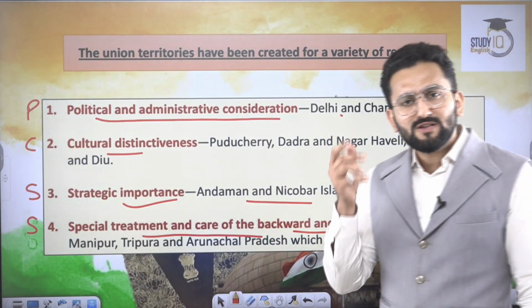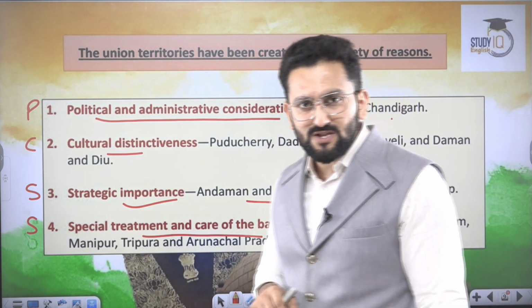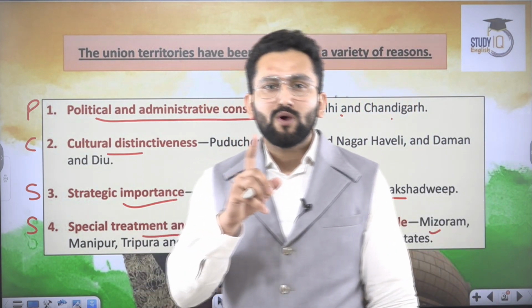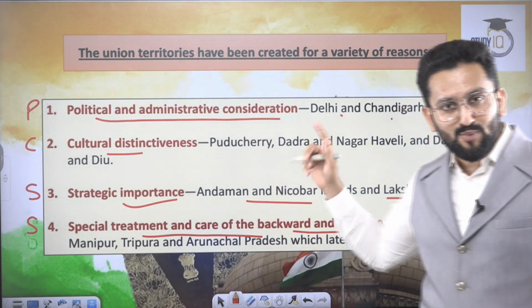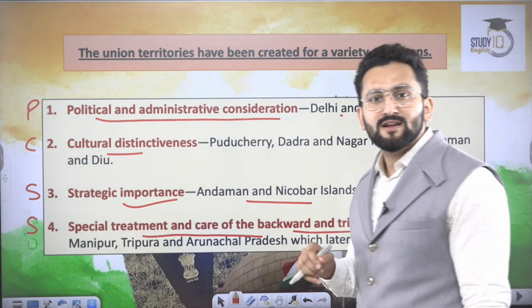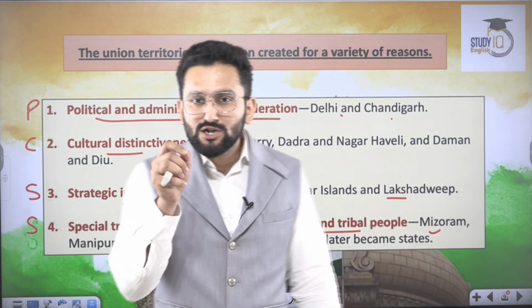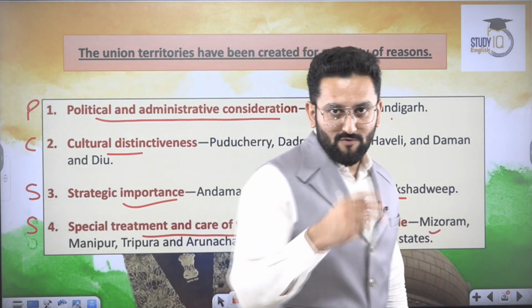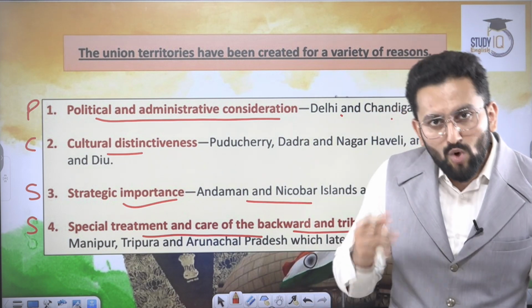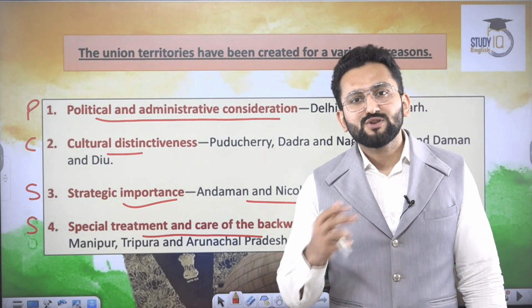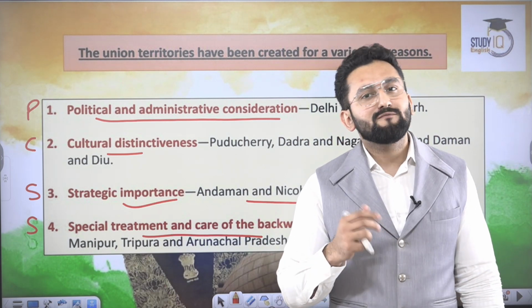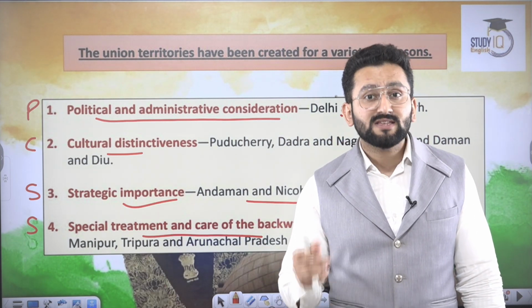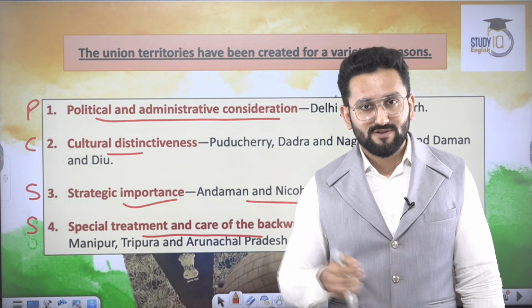Now, you should have this question: why were they given this status of UT? Number 1 point, political and administrative considerations. For example, Delhi, for example, Chandigarh. In Delhi, you have the seat of the union government. For political considerations, they wanted this area to be administered with the center having more say in some subjects, because this system has been observed in many nations.